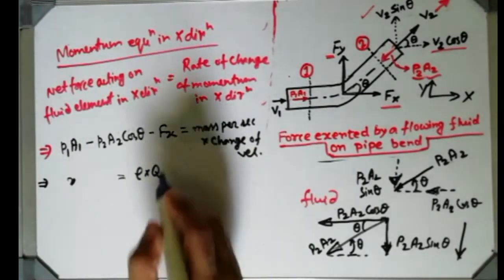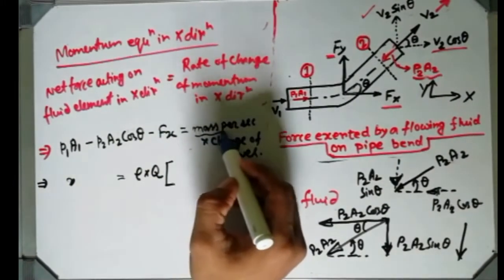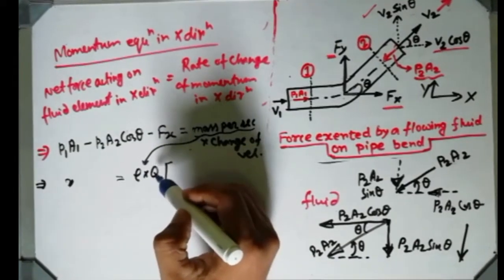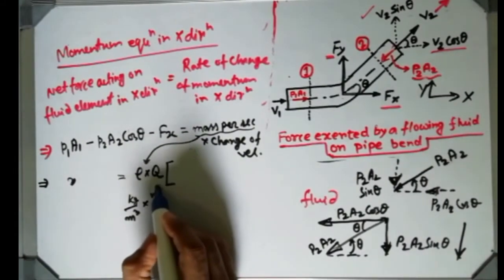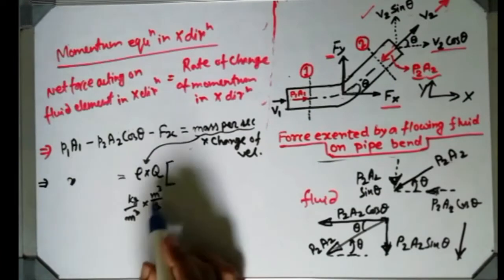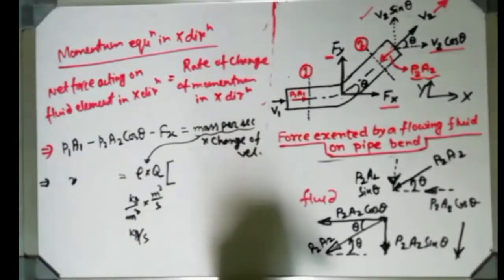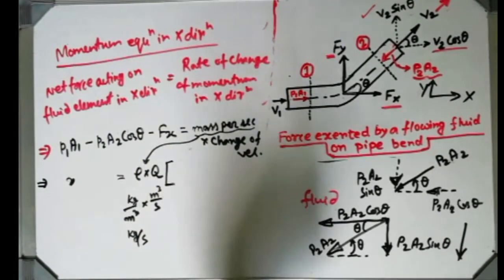You can recall that, otherwise turn your paper, you can get this relation that mass per second can be expressed by density into discharge. If you have any confusion, put the units over there. Kg per meter cube is density and discharge is volume flow rate, meter cube per second. So it will give you kg per second, that is nothing but the mass flow rate or mass per second. That is a very easy concept, put the units and it will be understood.